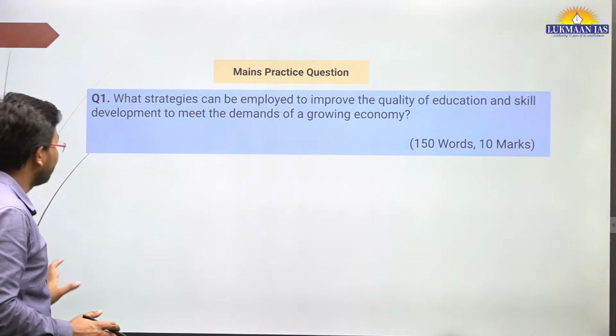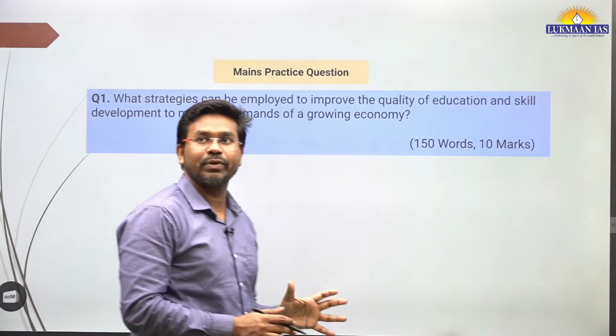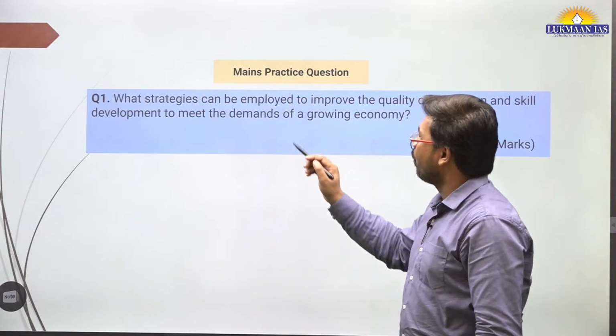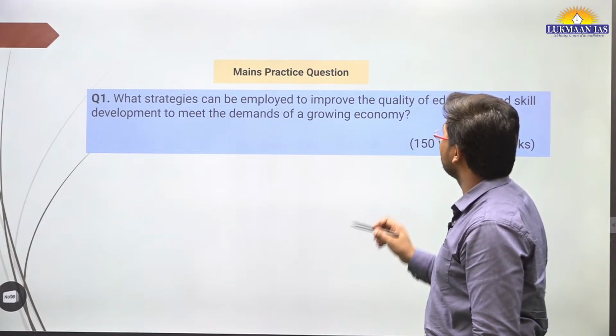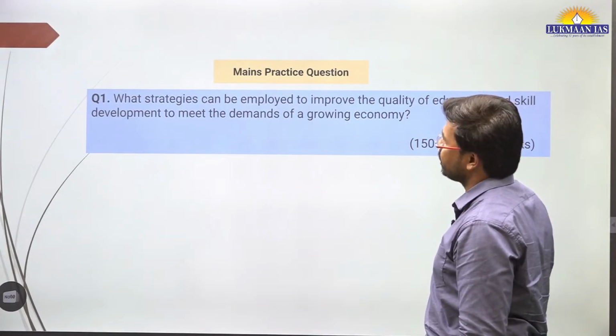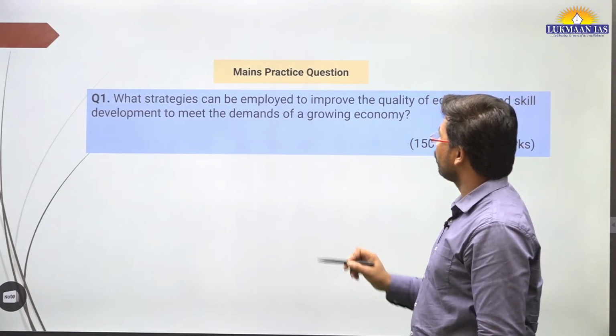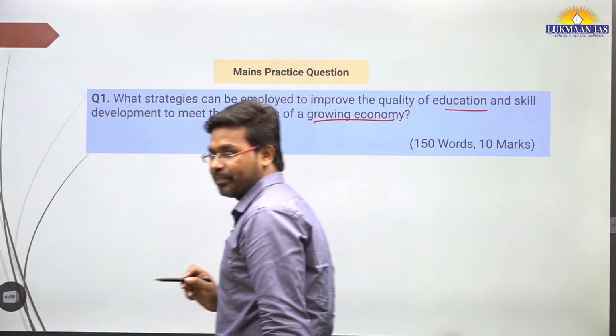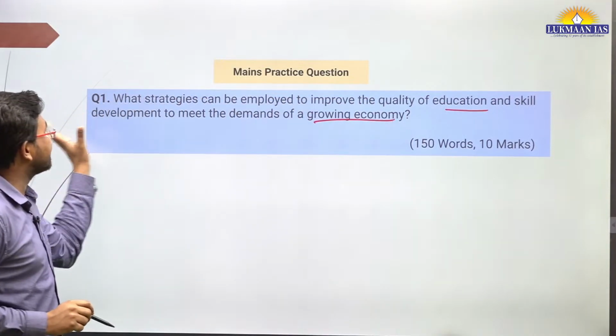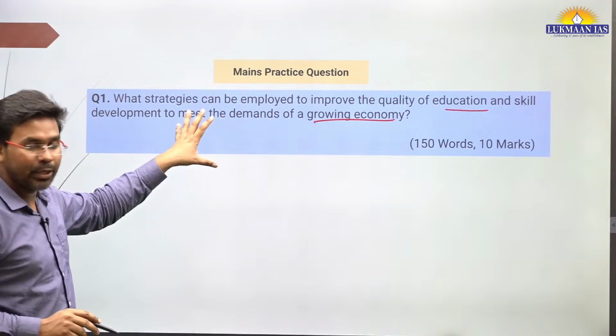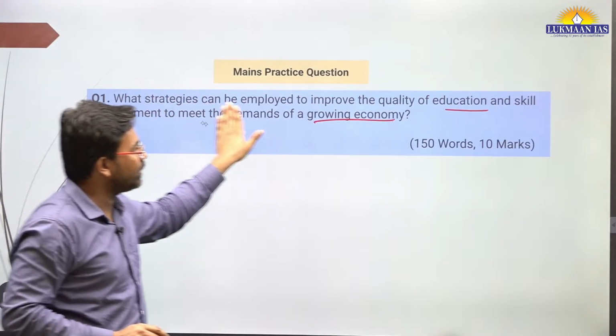With this, we will now see a question. We need to answer this question. It says, what strategies can be employed to improve the quality of education and skill development to meet the demands of the growing economy? Simple question. You need to give an answer to this question in 150 words.